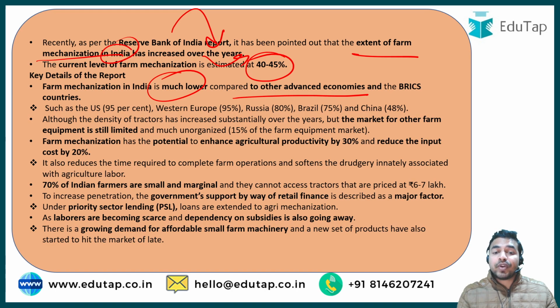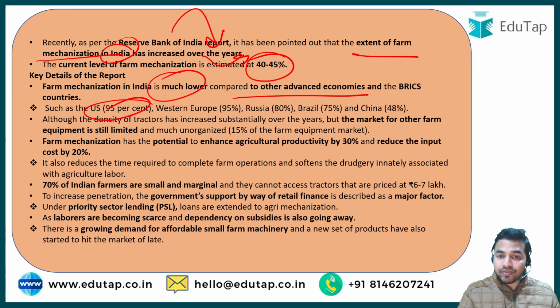When we talk about the country having the highest percentage of farm mechanization, it was the United States, and then the Western European region has the same kind of percentage, followed by Russia with 80%, Brazil and China.